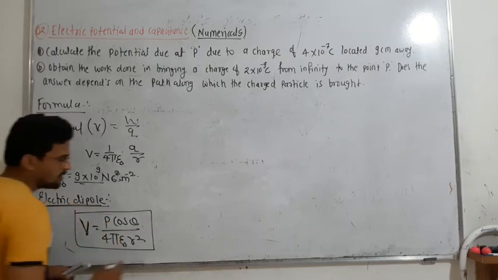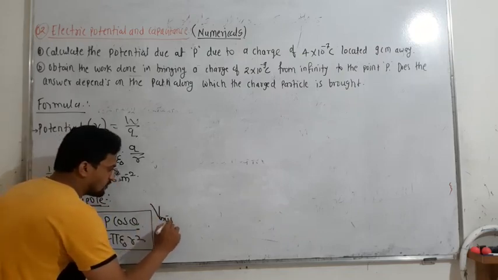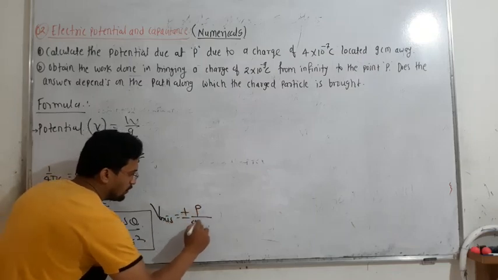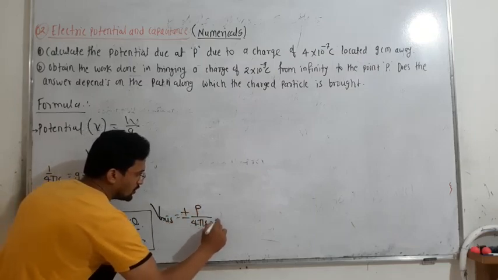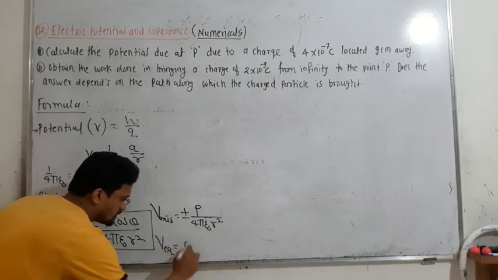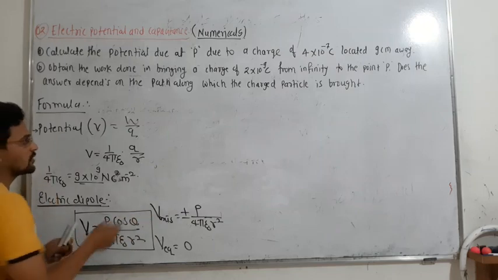Already we have seen that the potential at the axis of a dipole is plus or minus P divided by 4 pi epsilon naught R square, and the potential at the equator of the dipole is 0. So remember this, at least for 1 mark.